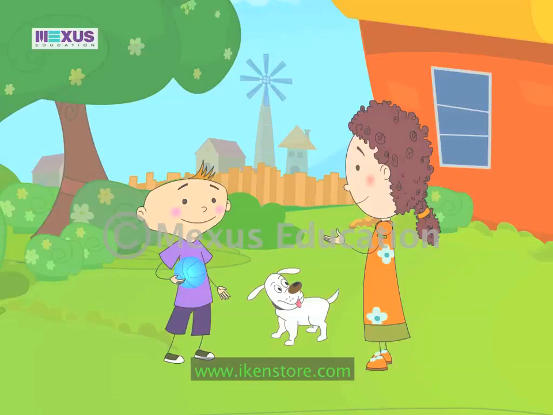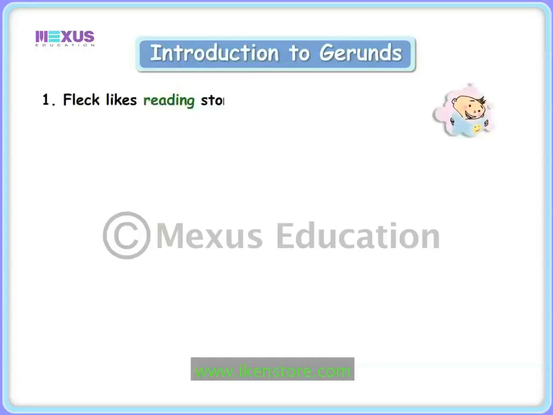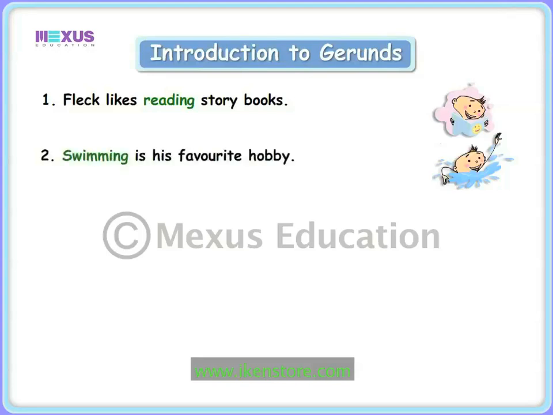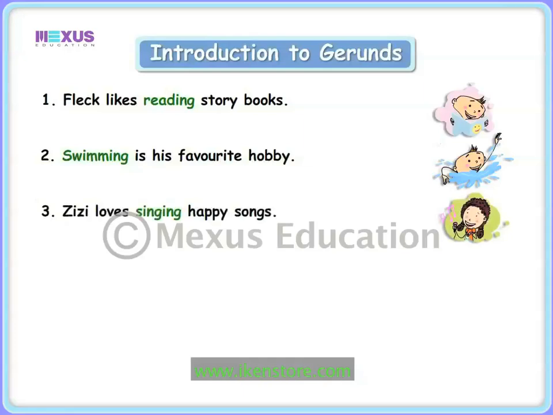While Zizi and Fleck decide what they would like to do this summer, let's make a list of all the ideas they shared with each other. Fleck likes reading storybooks. Swimming is his favorite hobby. Zizi loves singing happy songs. She is fond of dancing.